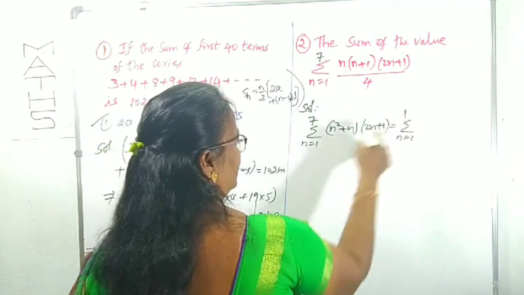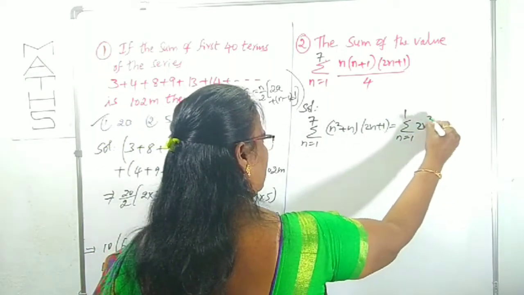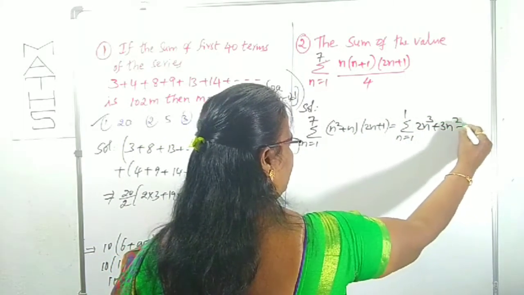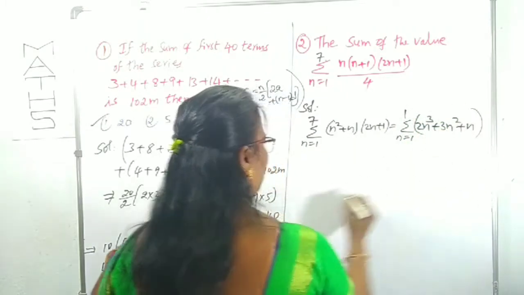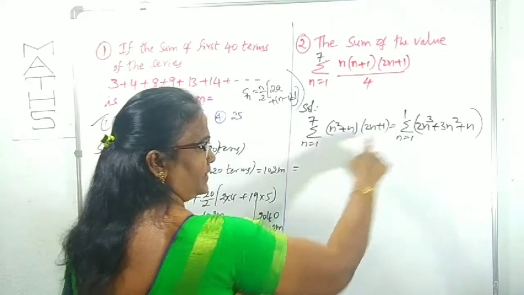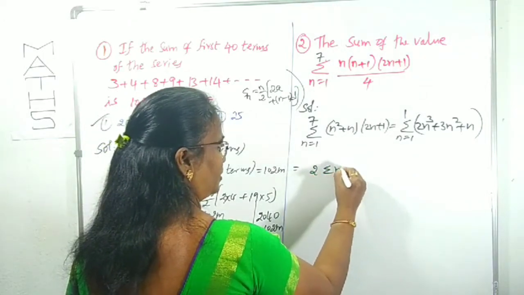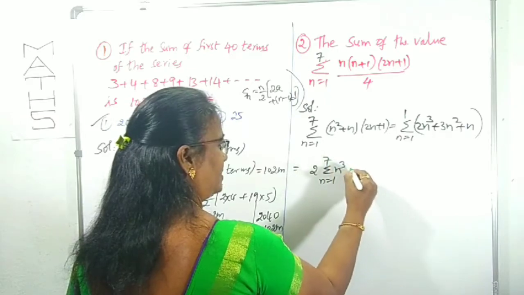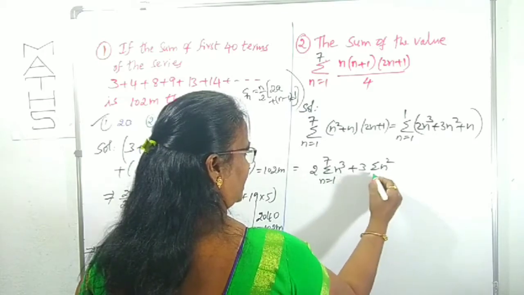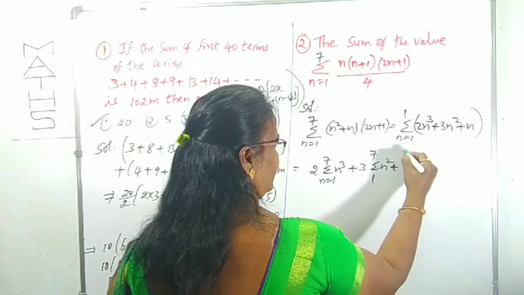n is equal to 1 to 7. Again by expansion of these two brackets: 2n into n square is 2n cube, plus 2n square plus n square is 3n square, plus n into 1 is n. Now you can separate the 3 terms with the sigma. That is, first term 2n cube. 2 you can take outside: 2 into sigma n cube, where n varies from 1 to 7, plus second term you can write 3 into sigma n square, plus sigma n, n varies from 1 to 7.